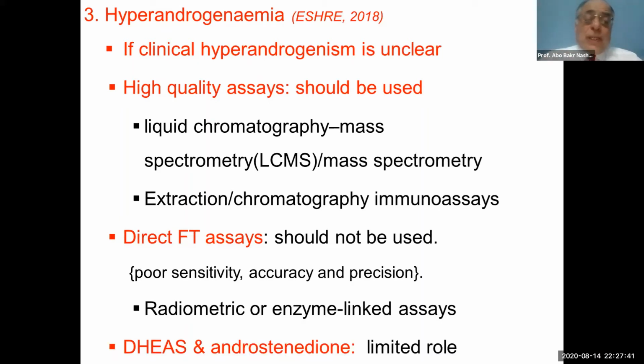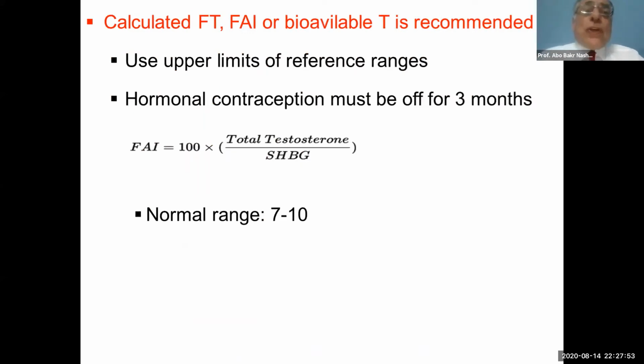DHEAS and androstenedione have a limited role in the diagnosis of hyperandrogenemia of polycystic ovary syndrome. We should depend on the free androgen index, and we should use the upper limit of the reference ranges.